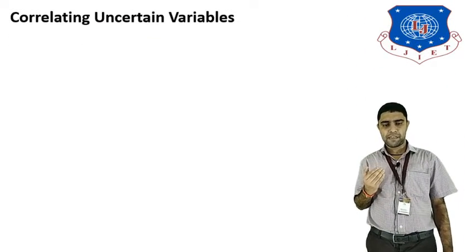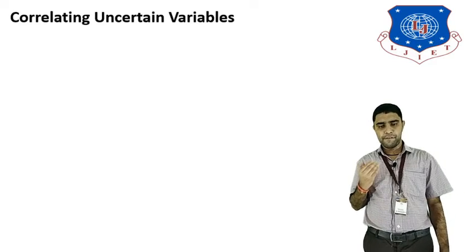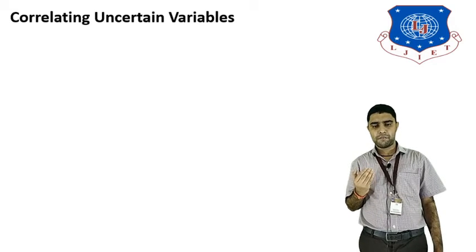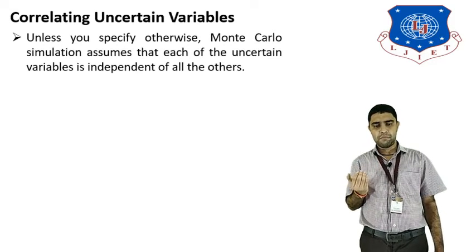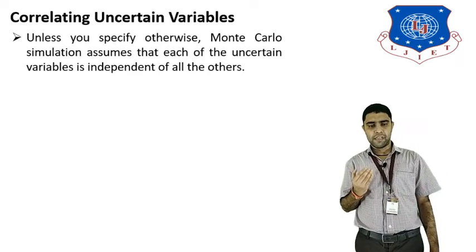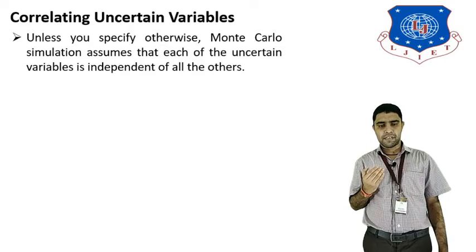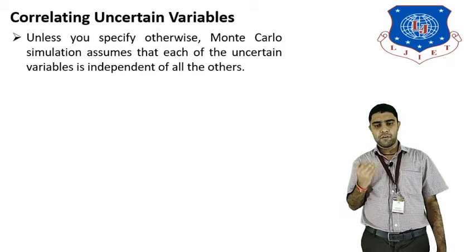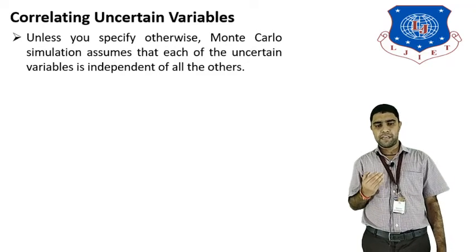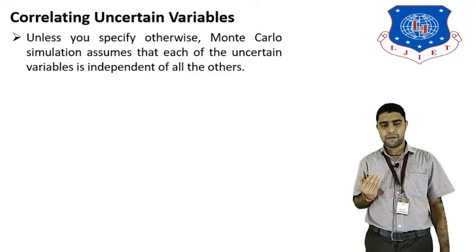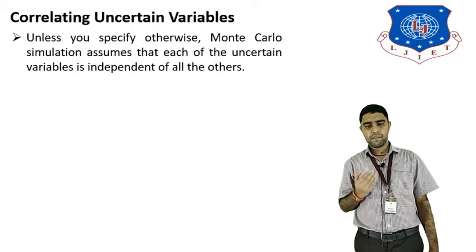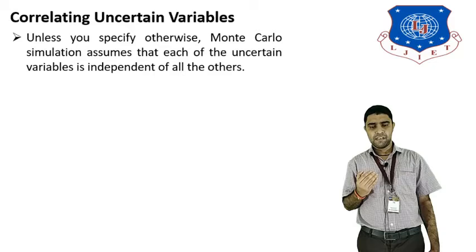Now we will see the next topic, correlating uncertain variables. How can we correlate the uncertain variables with each other in the Monte Carlo simulation model? Unless you specify otherwise, Monte Carlo simulation assumes that each uncertain variable is independent of the others. So in Monte Carlo simulation, correlation between variables is not taken into account, because each is independent of the others.